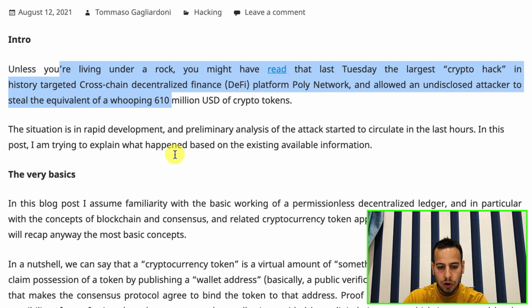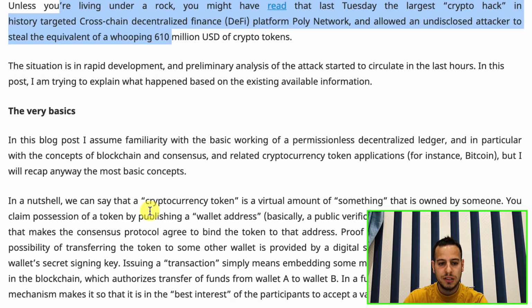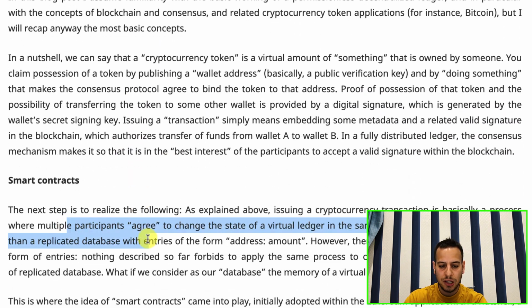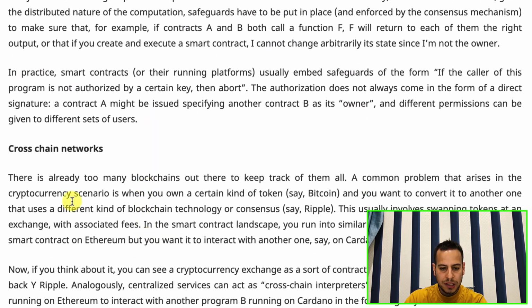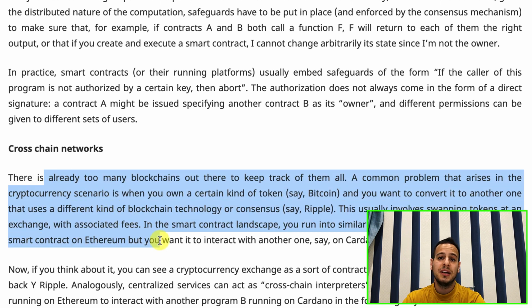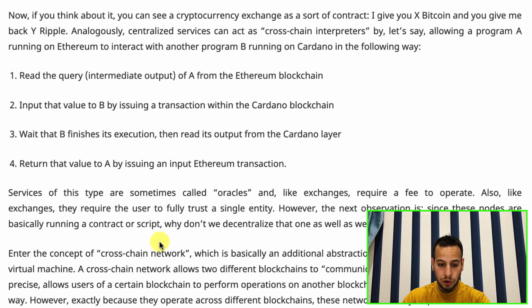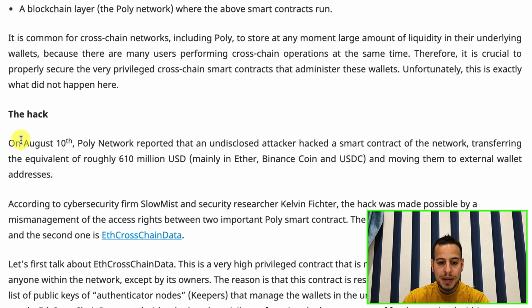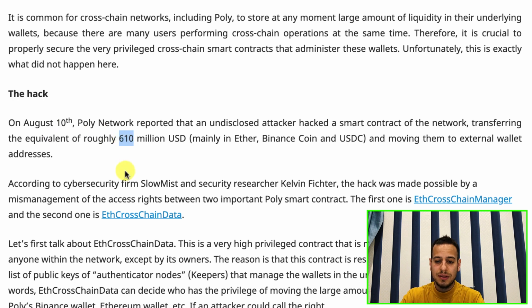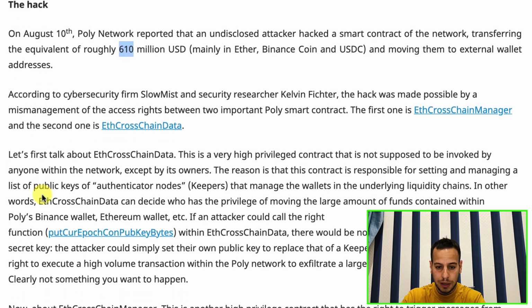So this is an intro. They basically explain what is crypto, what is DeFi, what are smart contracts, and what is a cross-chain network, which is basically what I just explained to you. Poly Network is a cross-chain network. Let's scroll down a little bit, and now they talk about the hack. The hack is very, very recent. It was on 10th August. As of this recording it was 1 week ago, and $610 million has been stolen.